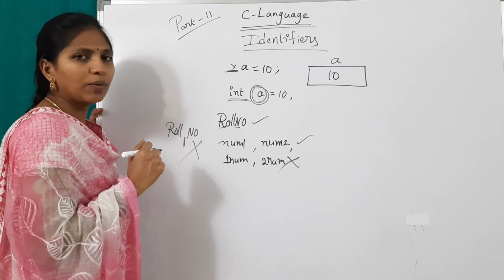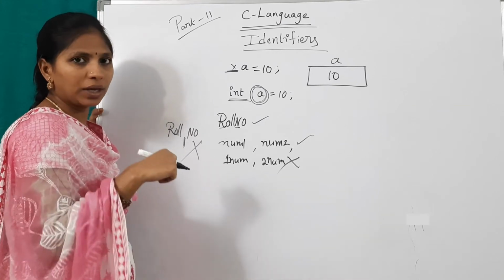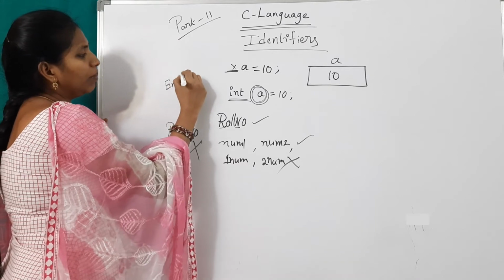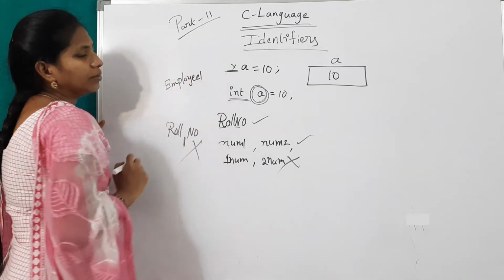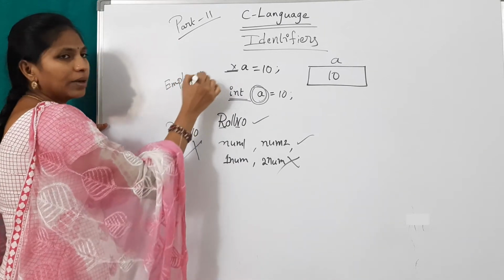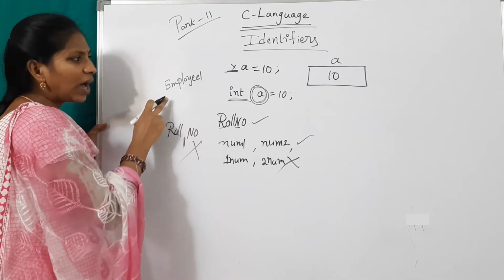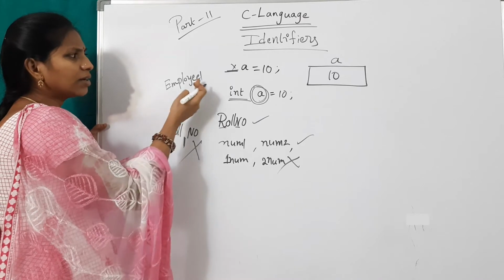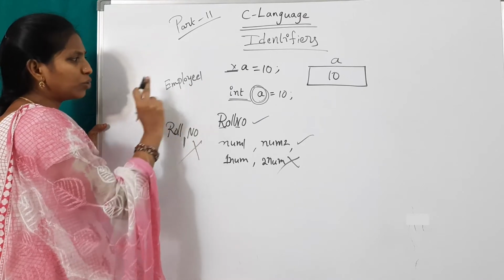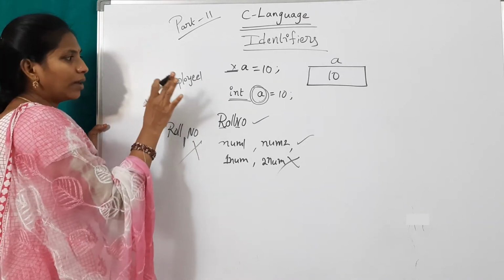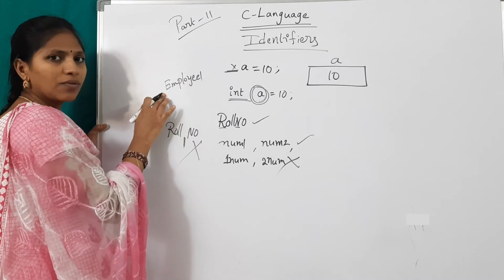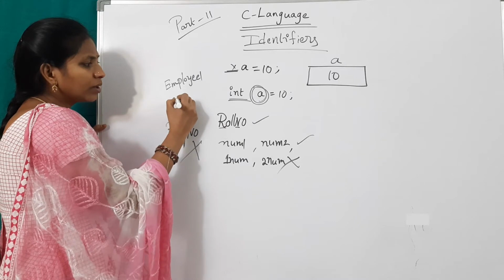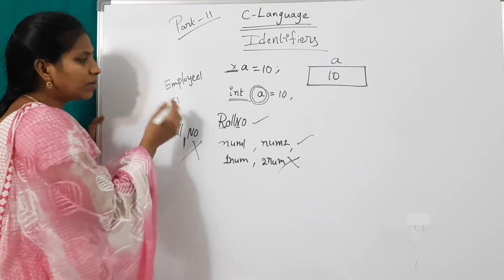Suppose I want to take the details of employee 1. For employee 1, the variable is employee1. Is employee1 a valid variable name? Yes, valid. It is mixed case, and at the end there is a number 1, but it does not start with a number. It follows the rules, so this is valid.